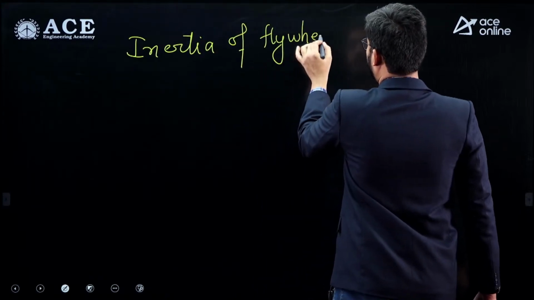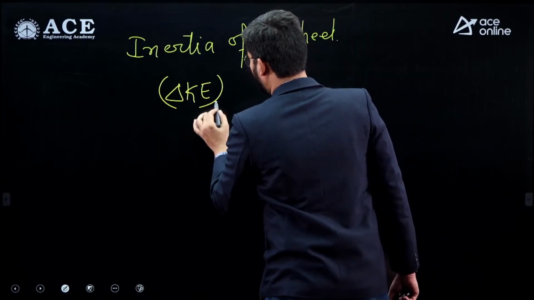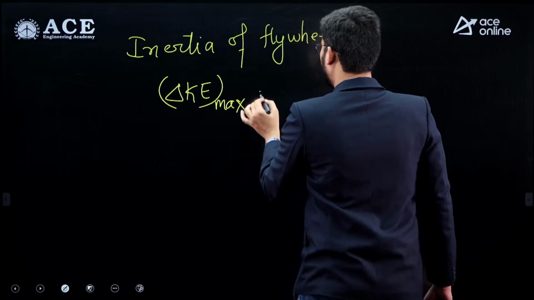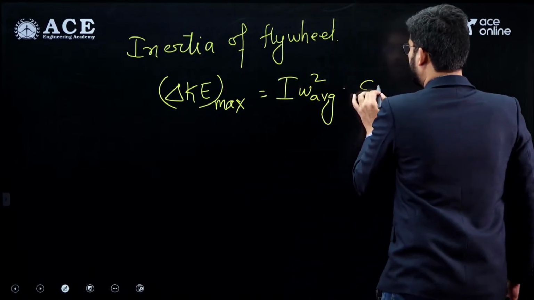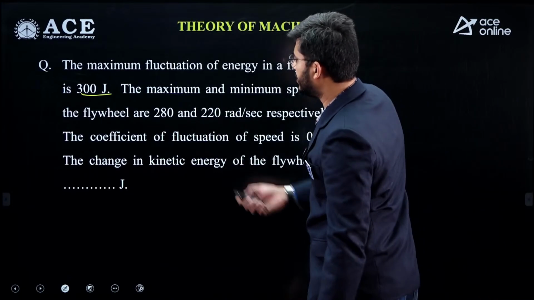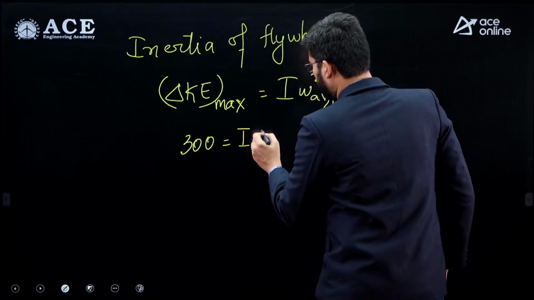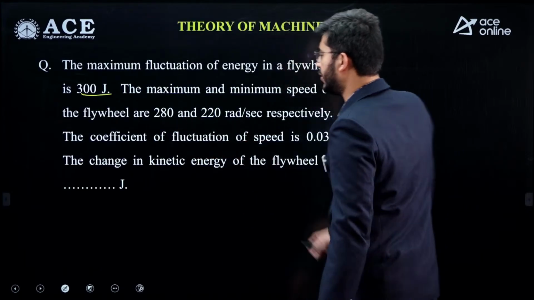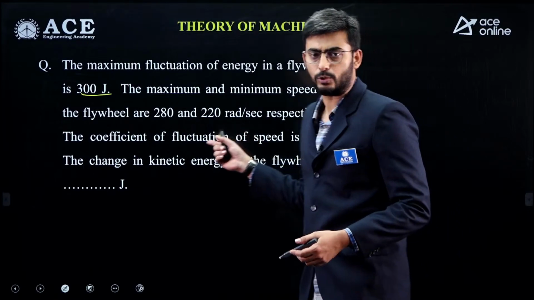So a standard formula is available for this, that is delta KE max is equal to I times omega average square times Cs. Okay, so delta KE max is 300 and I we need to calculate, and omega average will be the average of these two values, maximum and minimum, that is 280 plus 220 is 500, 500 by 2 is 250.